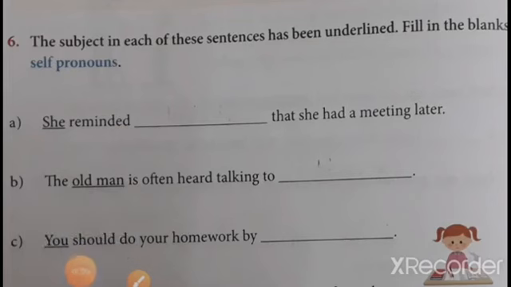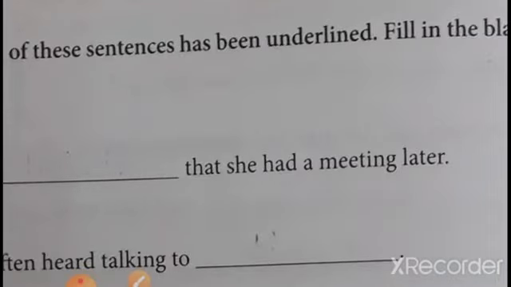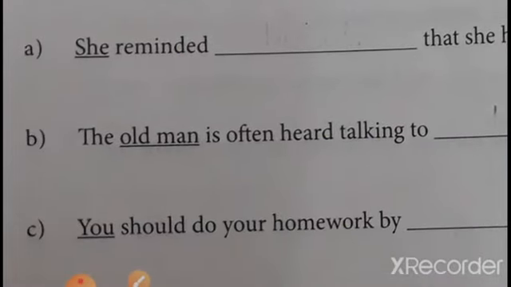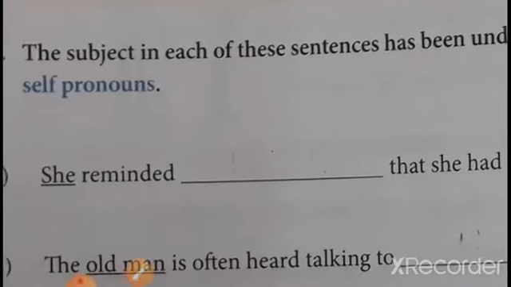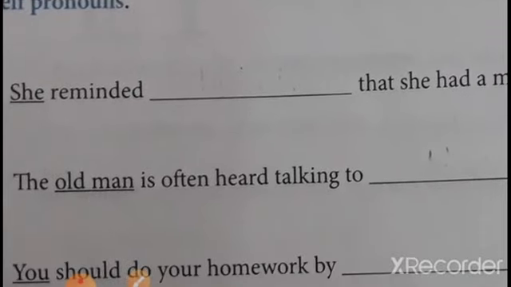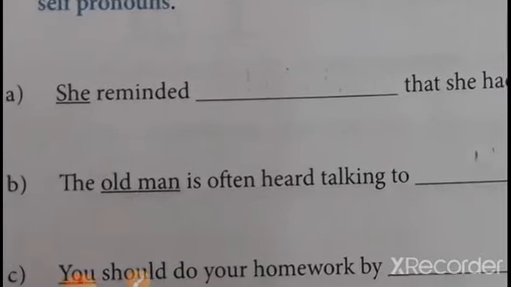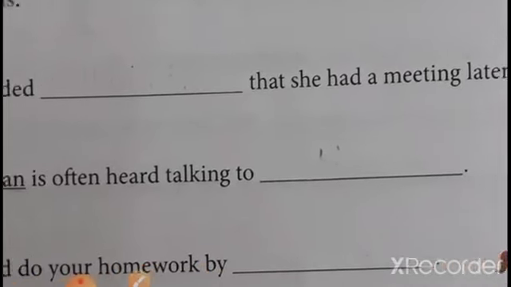Here the question is, the subject in each of these sentences has been underlined. The subject is already underlined. So what we have to do is fill in the blanks with a suitable self pronoun. Self pronouns means reflexive pronouns. First is, she reminded dash that she had a meeting later.